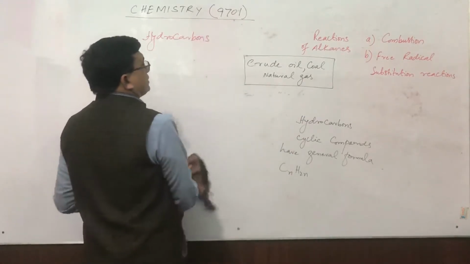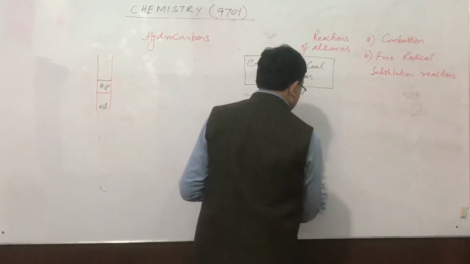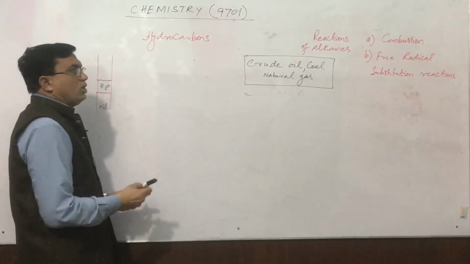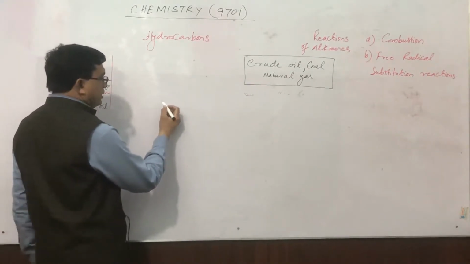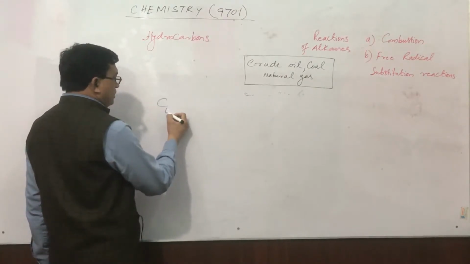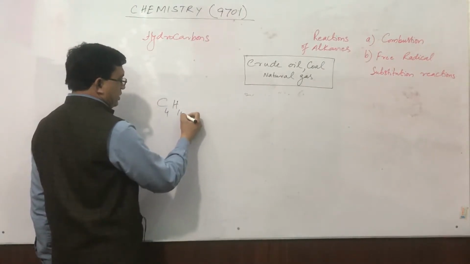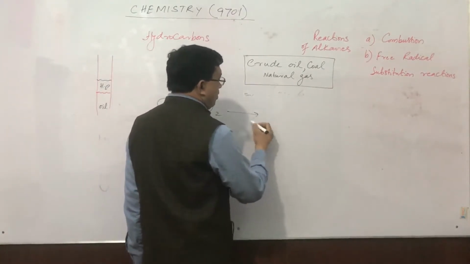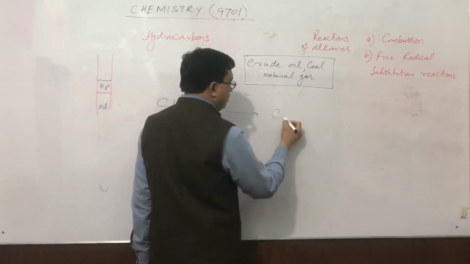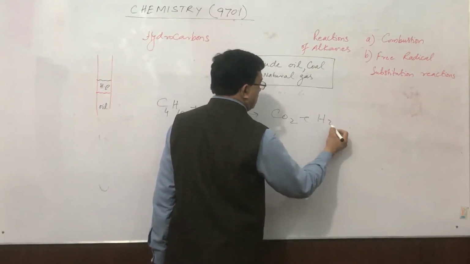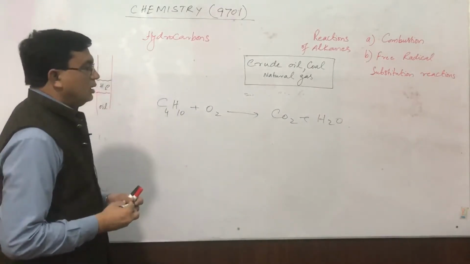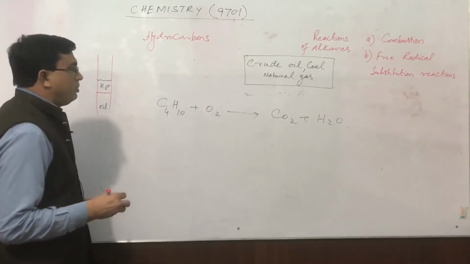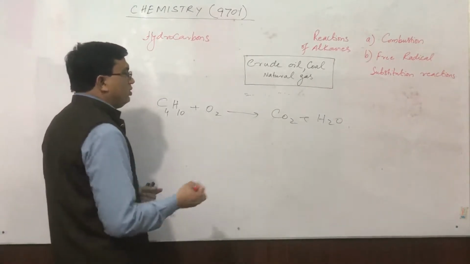Now, if we discuss the combustion reactions, all hydrocarbons on complete combustion in oxygen, for example, if we have butane, C4H10, if we burn this in oxygen, produce carbon dioxide and water. Now these equations can easily be balanced on the basis of the number of carbon atoms and oxygen atoms present on the reactant and product sides.